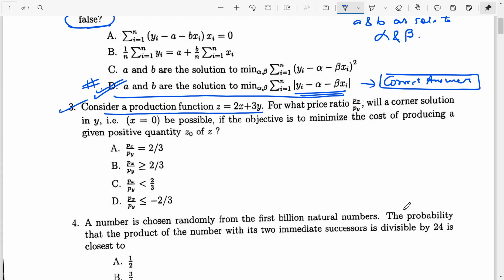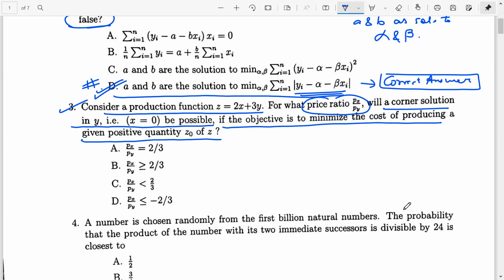Consider the production function z, which is equal to 2x plus 3y. For what price ratio px by py will a corner solution in y, that is x equal to 0, be possible if the objective is to minimize the cost of producing a given positive quantity z naught of z?